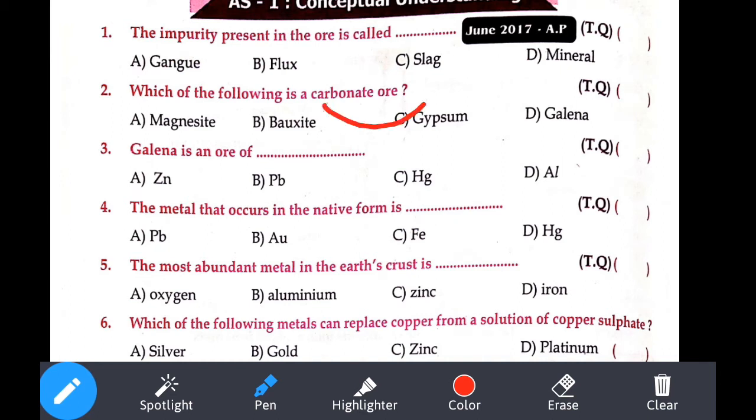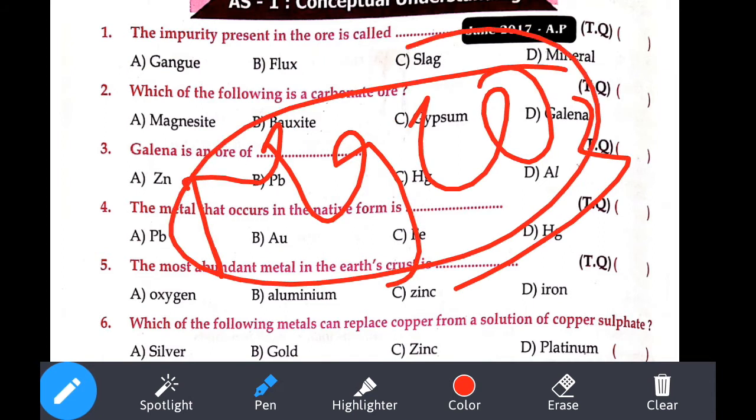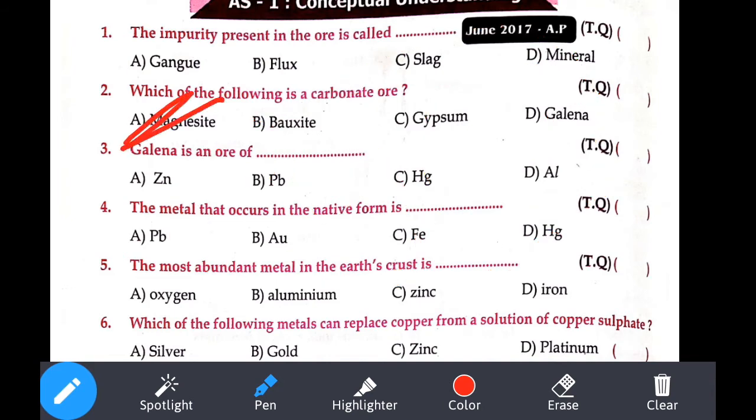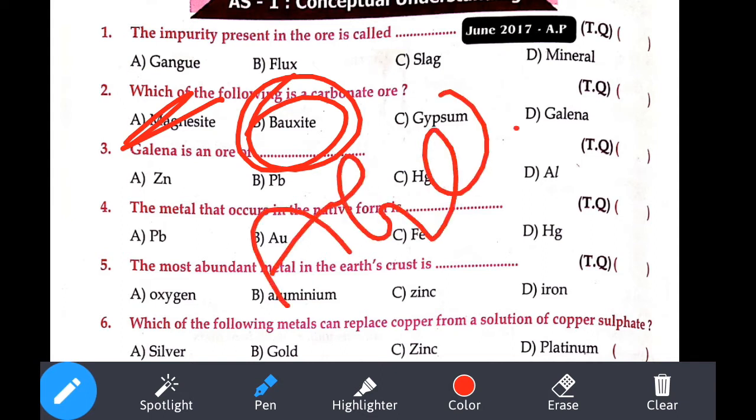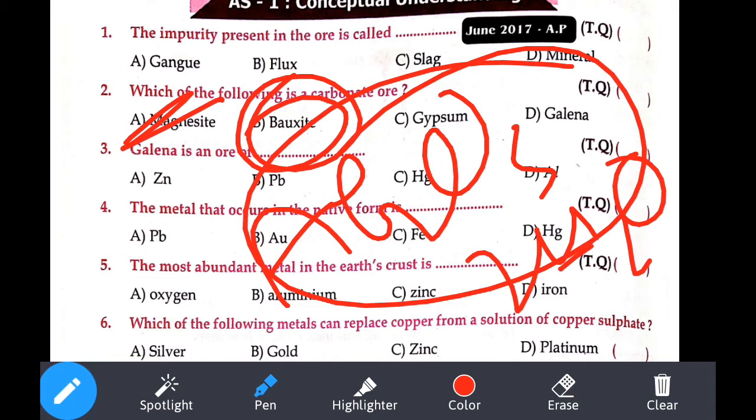Which of the following is a carbonate ore? If you observe the first option, it is magnesite. What is the formula for magnesite? MgCO3. So the first option itself is correct. Then what about bauxite? Bauxite is an oxide ore. Its chemical formula is Al2O3.2H2O. Understood? Al2O3.2H2O.